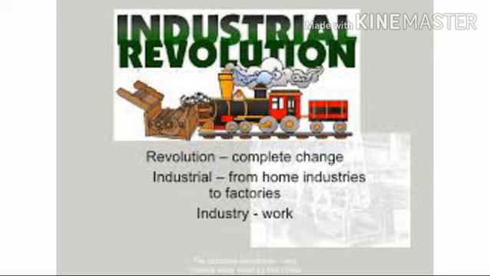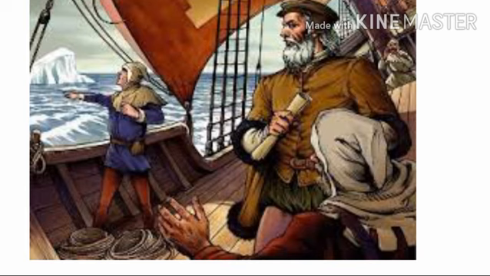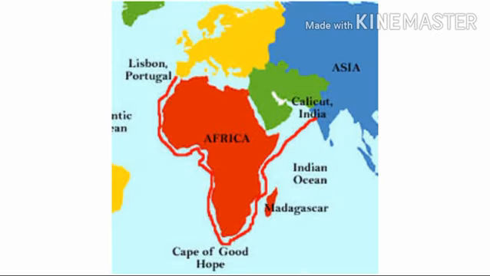Now next we are going to study the rise of capitalism. With the discovery of new sea routes began a new era of trade between Europe and Asia. First they were using the land route, but because the Ottoman Turks conquered Constantinople, that route was blocked, and because of that there was a need to find a sea route.